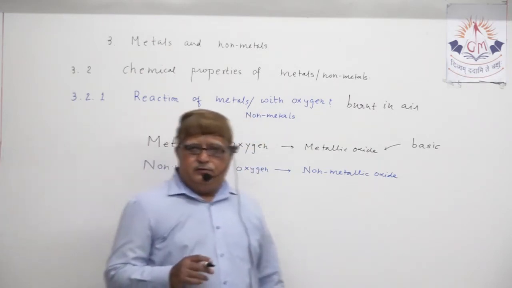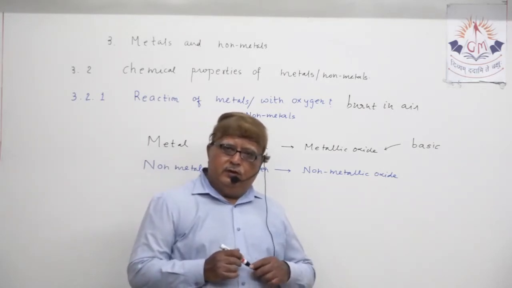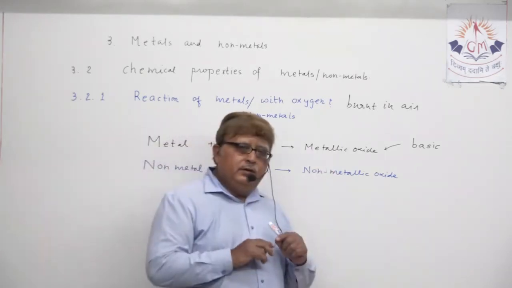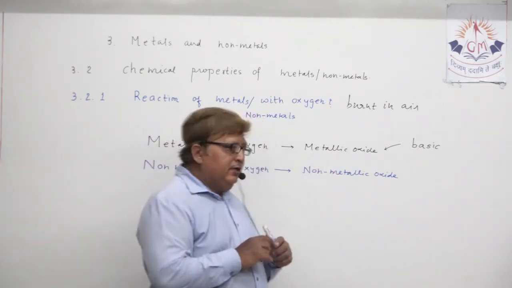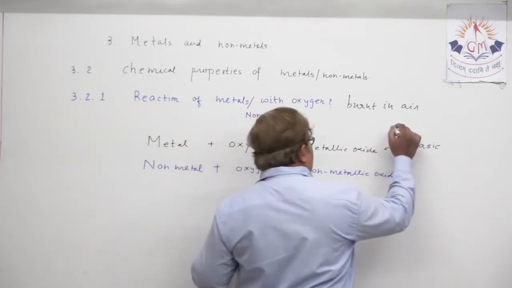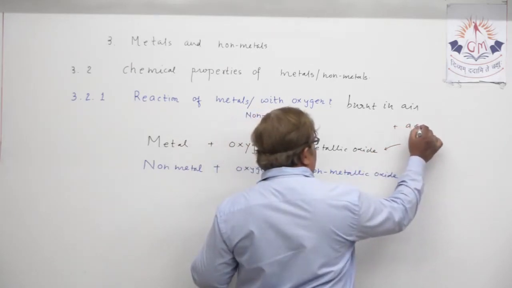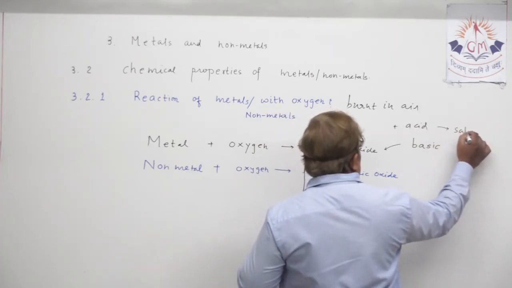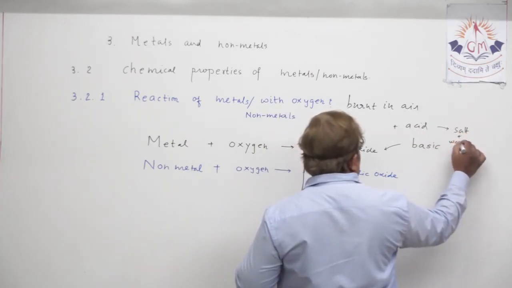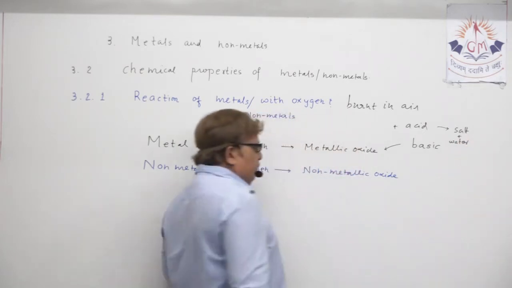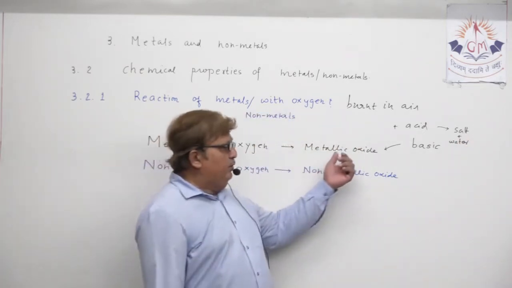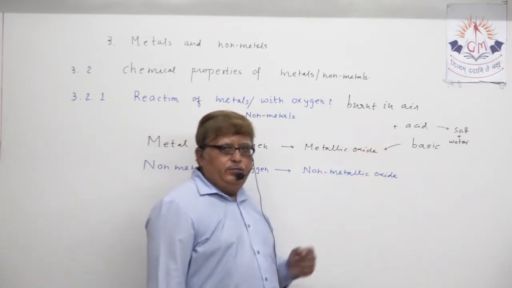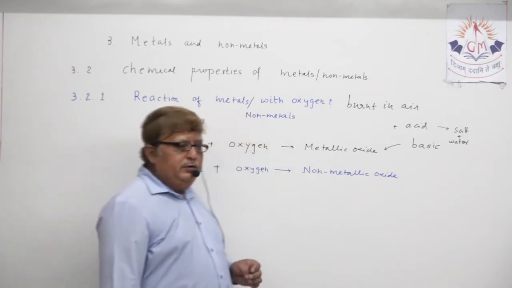At that time in acid, base and salt, if you can remember, it was explained that when metallic oxide reacts with acid, it produces which product? Salt and water, right? So that explains that when metallic oxide reacts with acid, it produces salt and water.